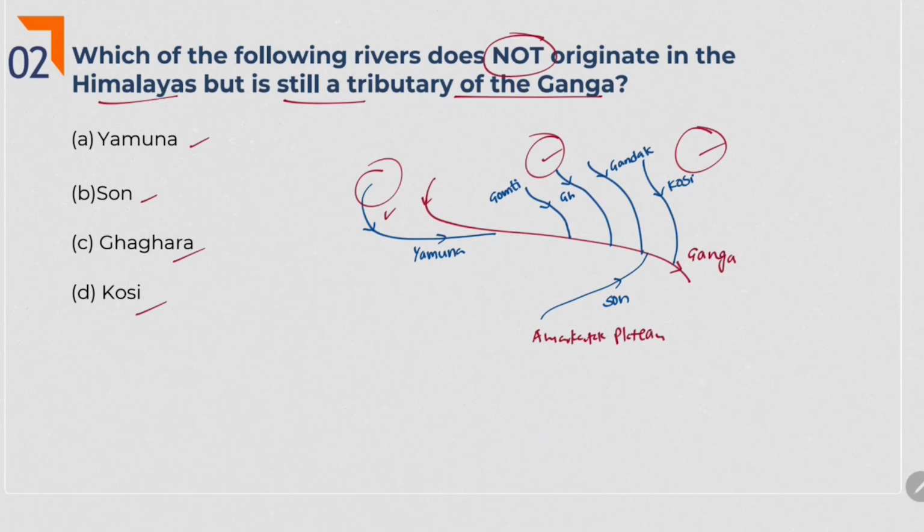Among the right tributaries of Ganga, only Yamuna and Son are the significant and important rivers. Among them also, Yamuna rises at Yamunotri Glacier in Himalayas and Son originates at Amarkantak Plateau. So answer is Son, because it is not getting originated in Himalayas but is still a tributary of Ganga.